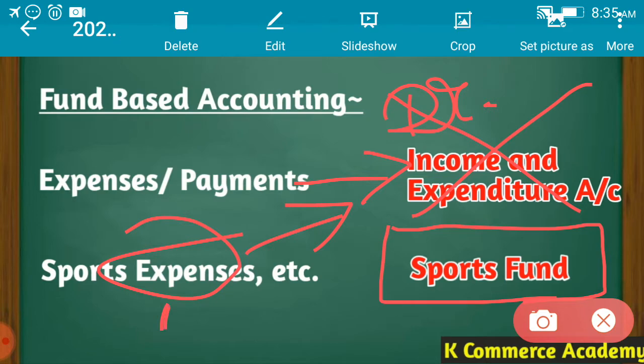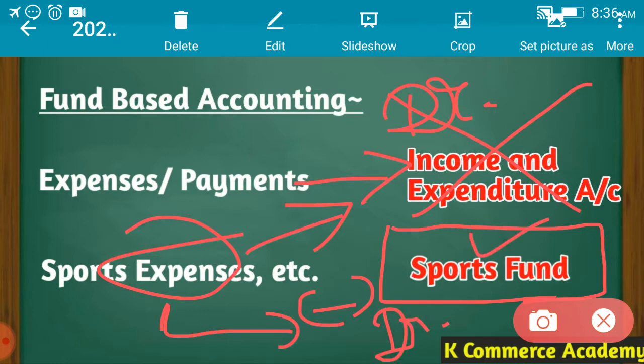Instead, these will be deducted from, or debited to, the sports fund, where a particular fund is there for a particular purpose, for a specific purpose. Then the expenses related to that fund will not be shown in the expenditure account. Instead, those expenses will be debited to the specific fund only.